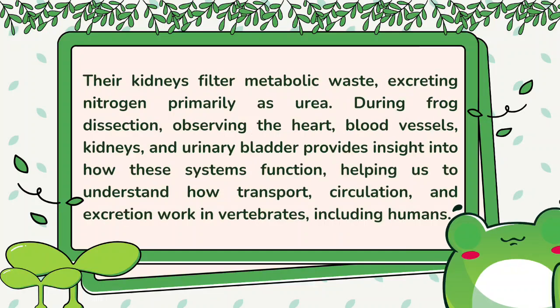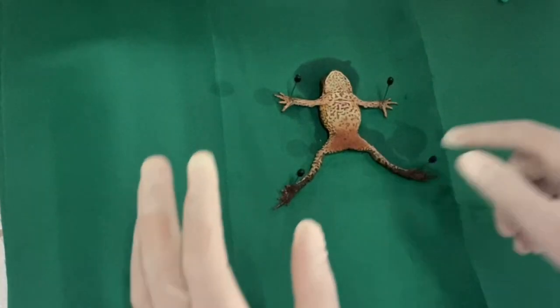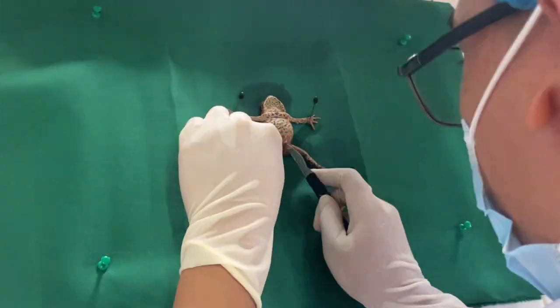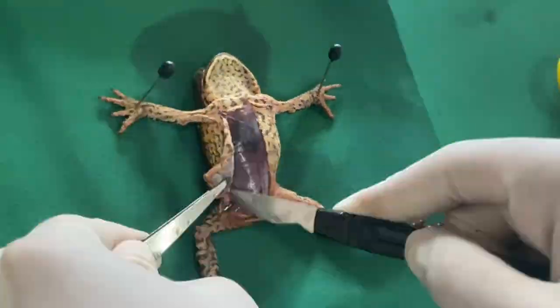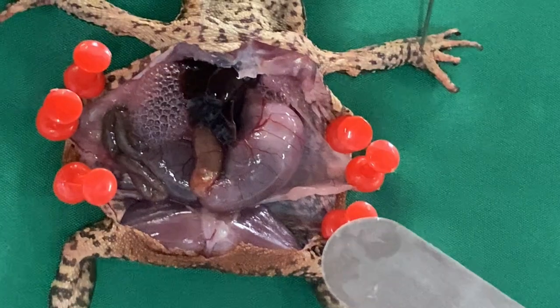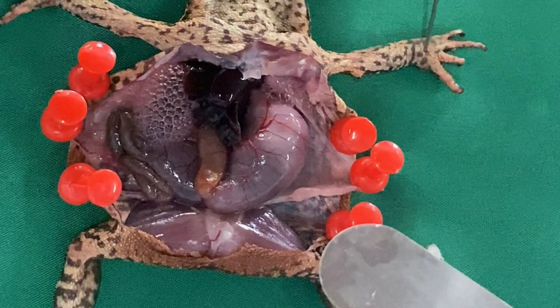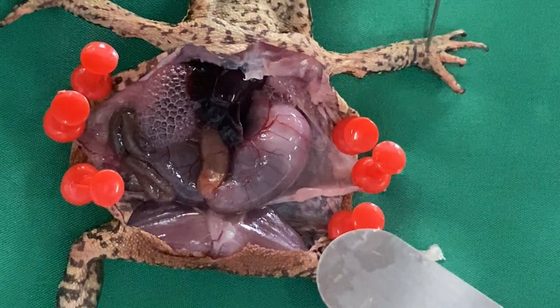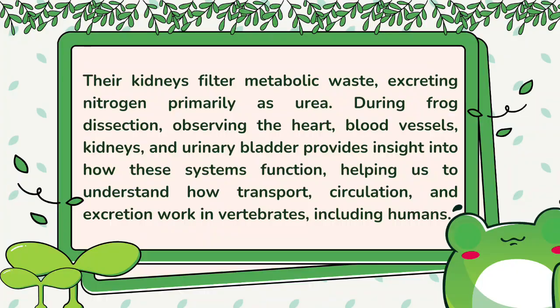Their kidneys filter metabolic waste, excreting nitrogen primarily as urea. During frog dissection, observing the heart, blood vessels, kidneys, and urinary bladder provides insight into how these systems function, helping us understand how transport, circulation, and excretion work in vertebrates, including humans.